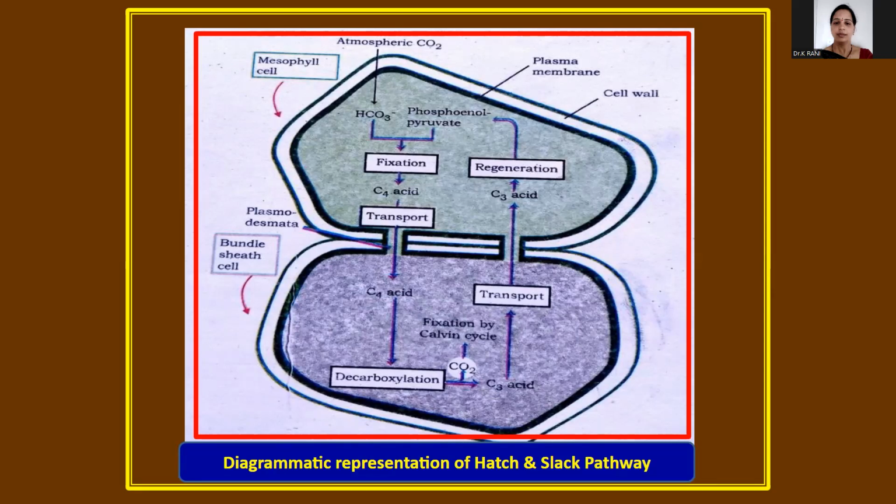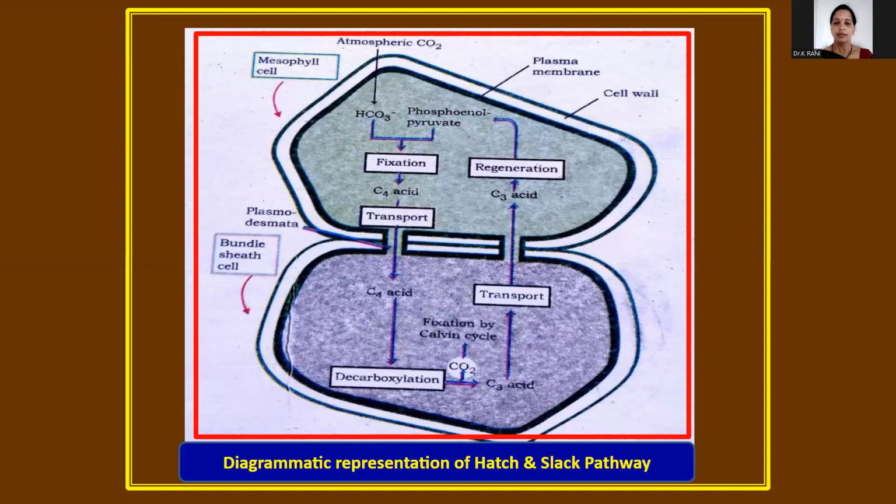The third important character is the ability to fix carbon dioxide at extremely low concentrations. These are the three main characteristics of C4 plants.